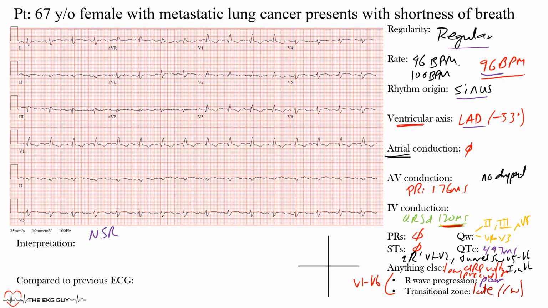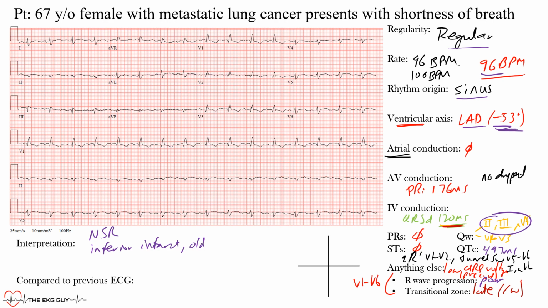However, you have to keep in mind that you have this inferior infarct. When you have an inferior infarct, you could just expect a leftward shift because that inferior region is pretty much dead. So if you have an inferior infarct and an axis beyond negative 30 degrees or negative 45 degrees, you cannot call left anterior fascicular block. In this case, we would not call this left anterior fascicular block, but rather an inferior infarct, and likely an old one.